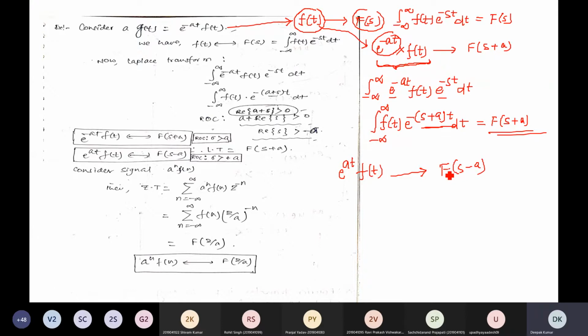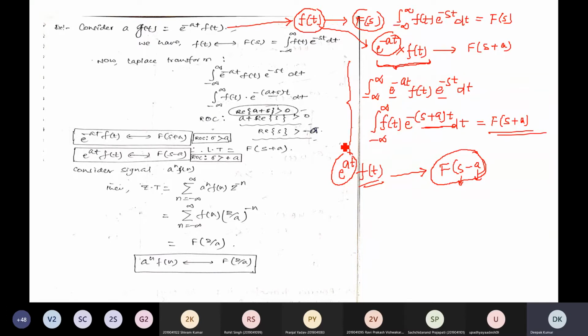If you observe here, the s term minus something, this a has also the same dimension as this s, isn't it? So you can conclude that the complex frequency is shifted when you multiply with an exponential term in time domain. So the name of the property we can say is frequency shifting in Laplace transform.